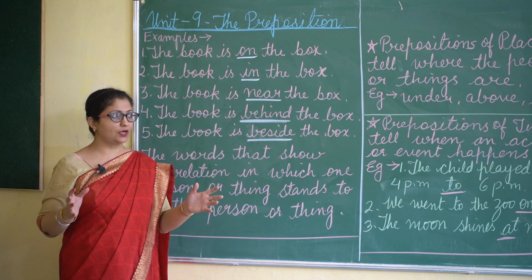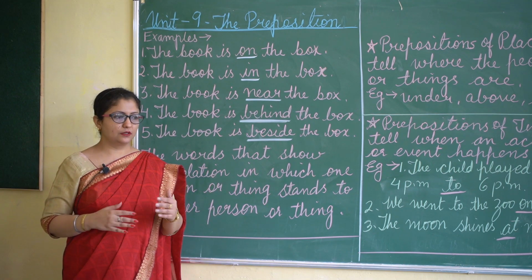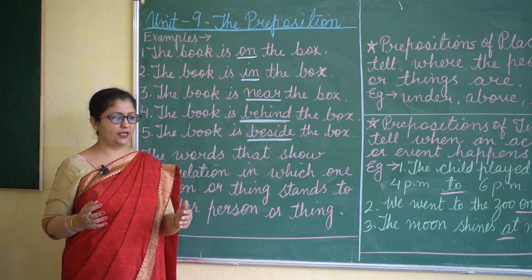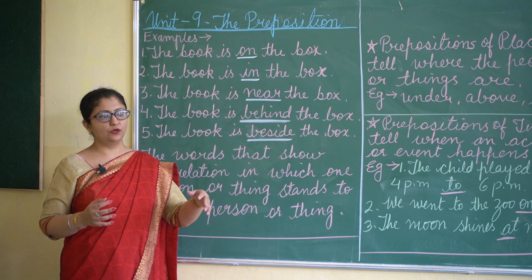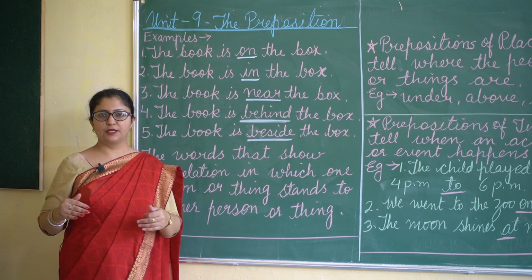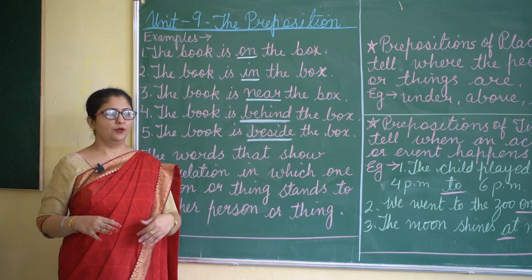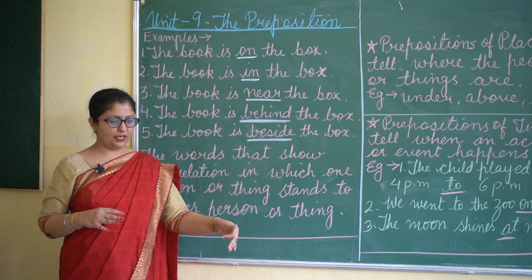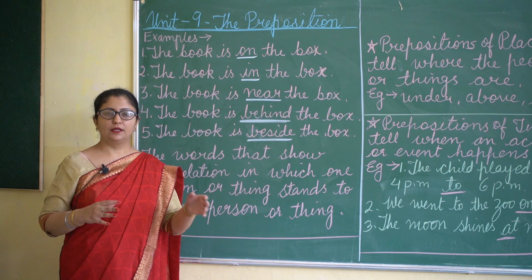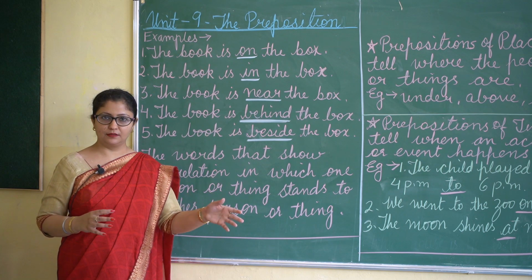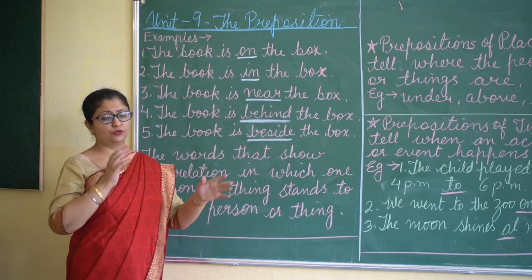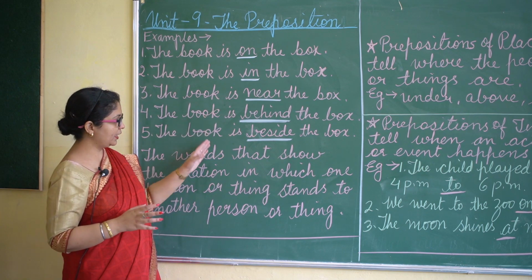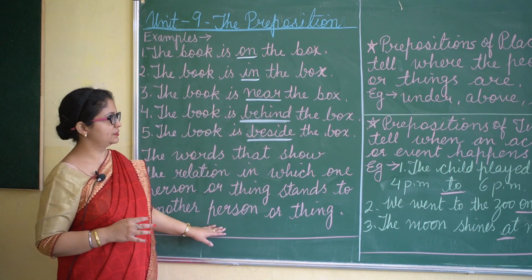Like when you look around your house and you're talking about the things, you will say, my phone is kept on the table. I am sitting on the chair. Maybe the bag is kept under the table. My clothes are inside the cupboard. So these words are telling you the position of the things, and these are called prepositions.